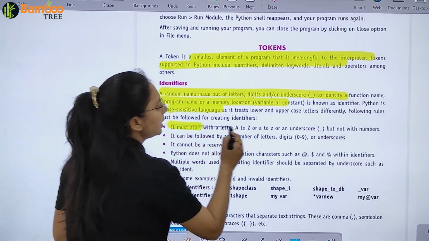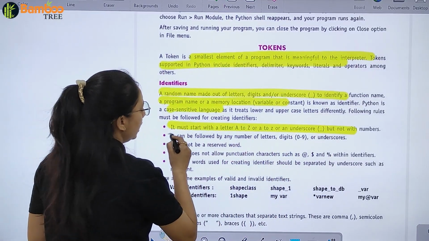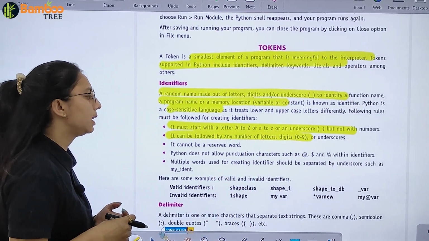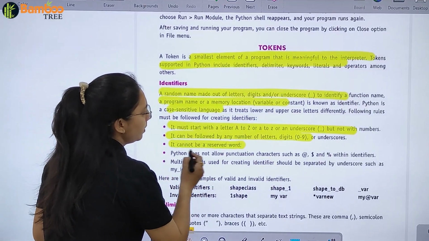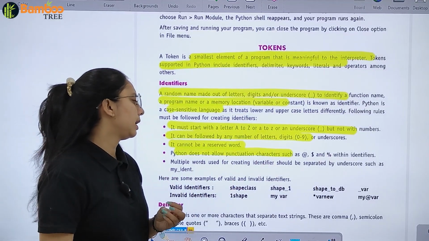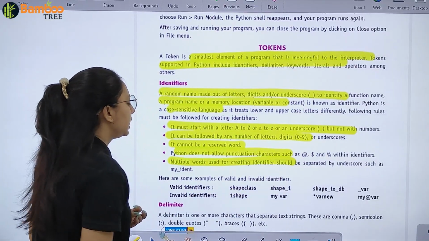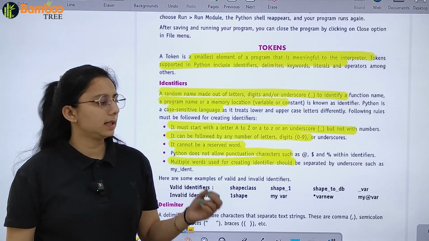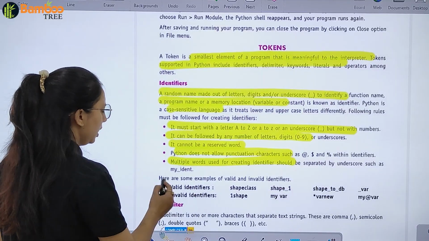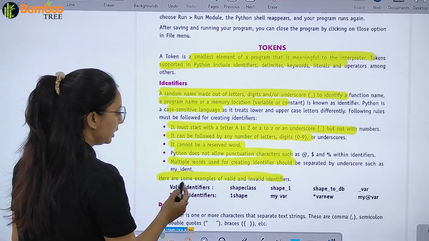It must start with a letter, A to Z or a to z. It can be followed by any number of letters or digits. It cannot be a reserved word, and Python does not allow punctuation characters, right, in an identifier. Multiple words used for creating an identifier should be separated. Here are some examples of valid and invalid identifiers.